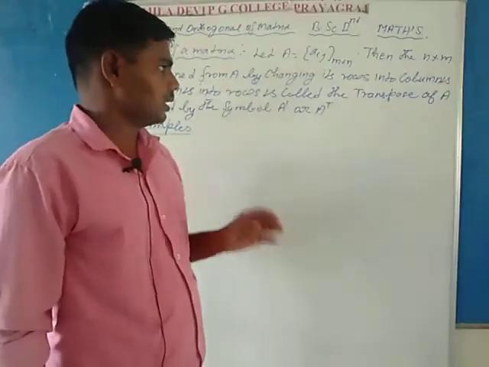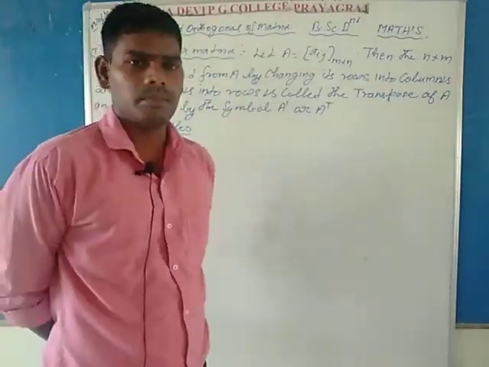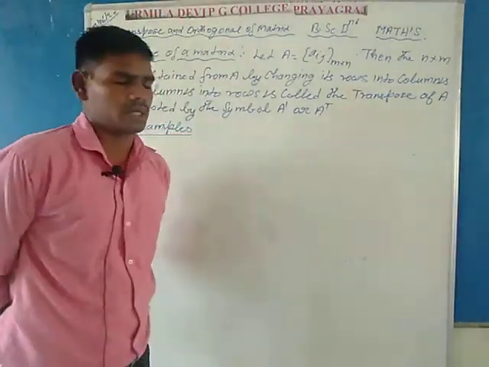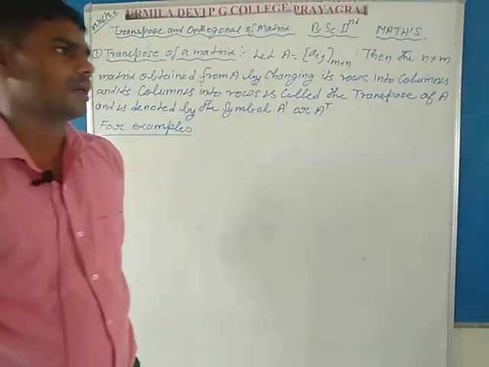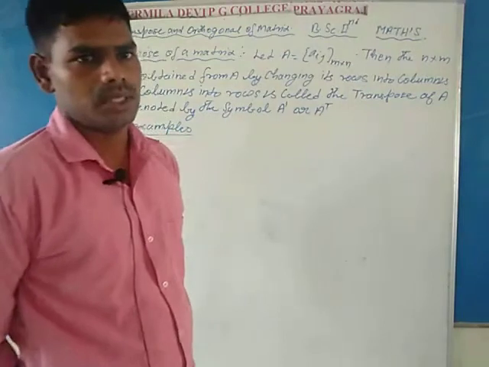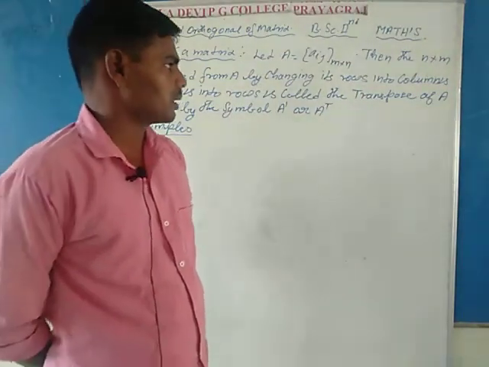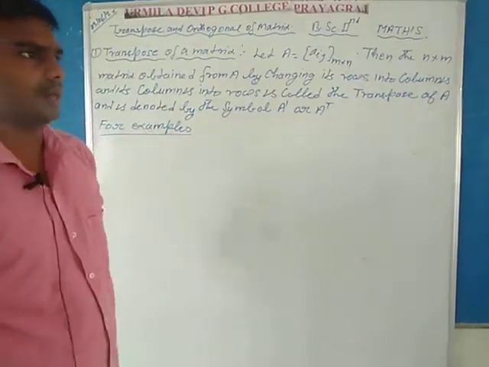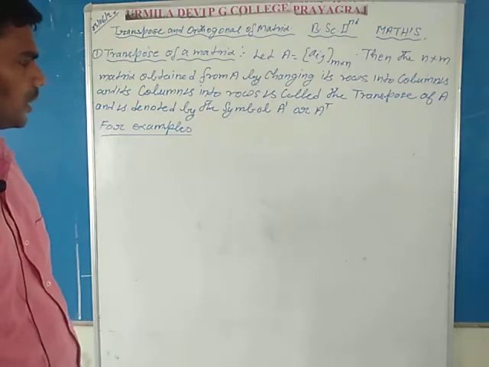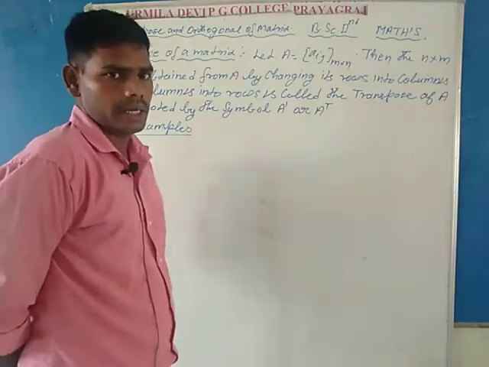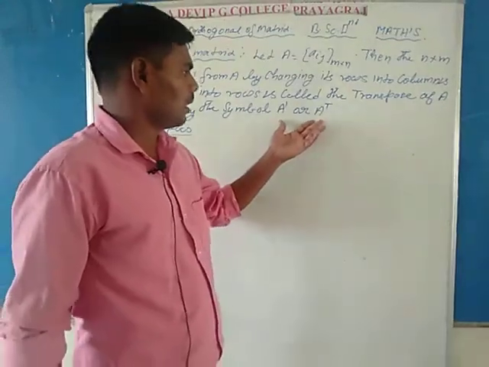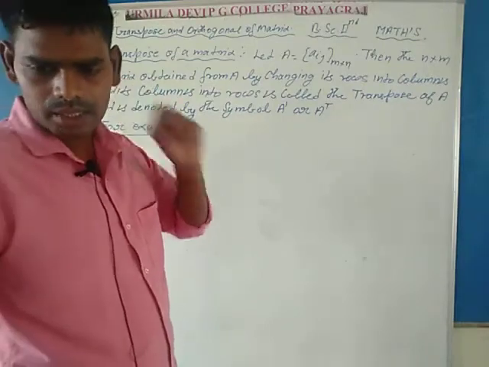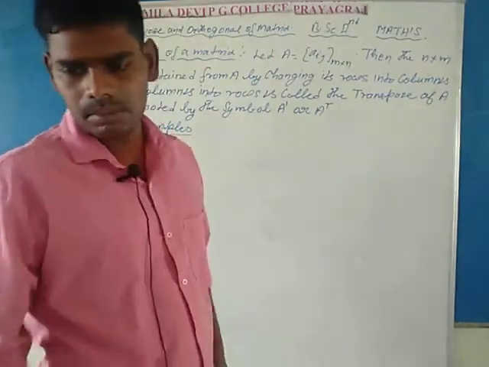In this definition, if you take any matrix and change the first row into the first column, second row into the second column, third row into the third column, fourth row into the fourth column, etc., then the new matrix developed by changing rows into columns is called the transpose of that matrix and is denoted by A dash or A T. This is the simple idea of the transpose matrix. Now consider an example from which it is clear what the transpose of a matrix is.